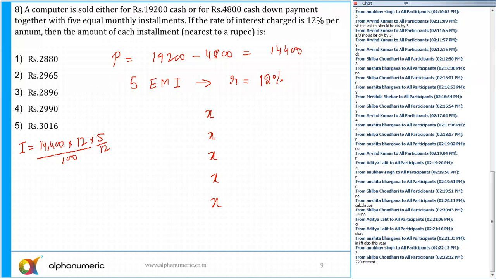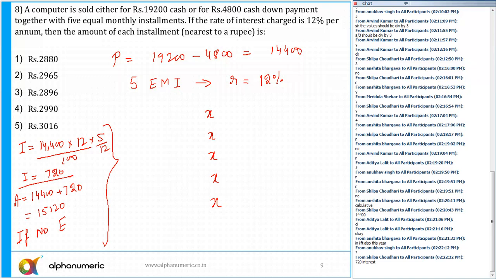So what is the total interest paid by me? That comes out to be 144 times 5, that is, Silpa, 720. So the total amount paid by me is 14,400 plus 720, isn't it? If I do not pay in the EMIs, then I need to pay this much amount, and 14,400 plus this comes out to be 15,120. So this is the case if no EMI.